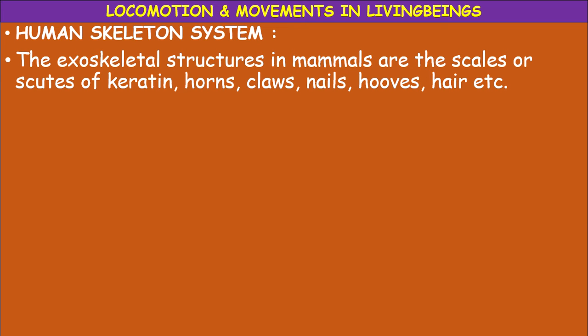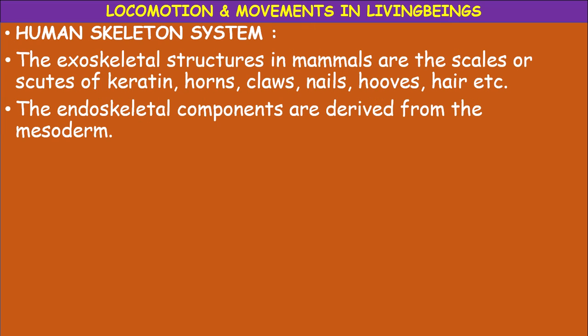The main function of exoskeleton is protection, and endoskeleton components are derived from the mesoderm. Exoskeleton is derived from dermis or epidermis, whereas the endoskeleton structures are derived from the mesoderm. So, you need to know what a mesoderm is.